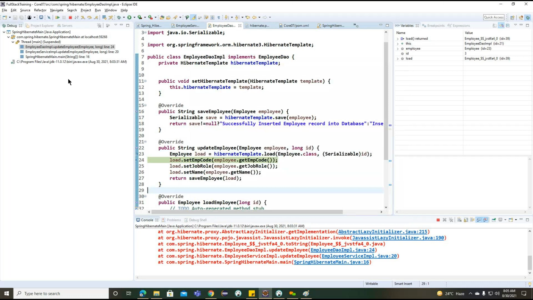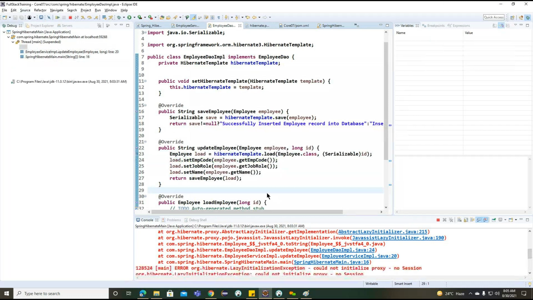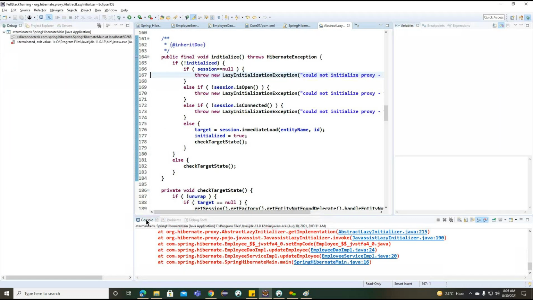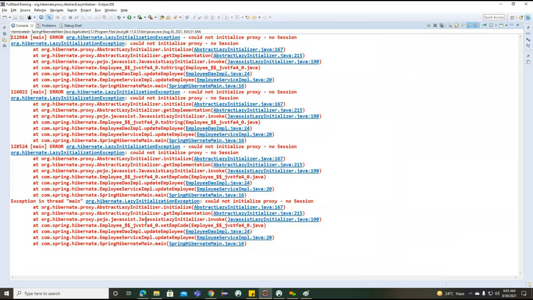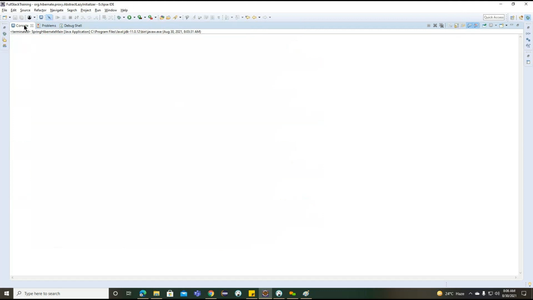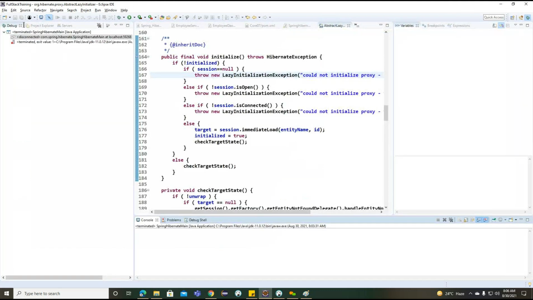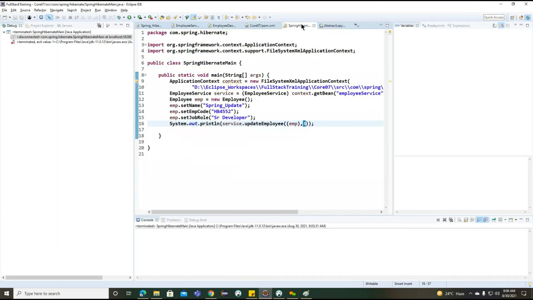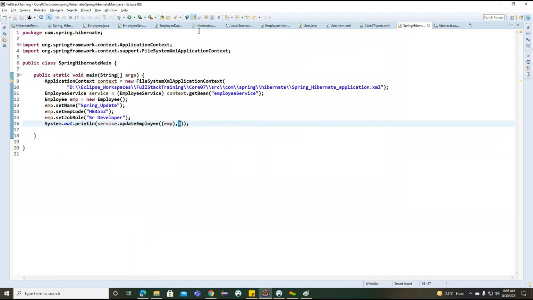Object is not loading. Okay. Could not initialize the proxy. We'll try to find out with our session factory. Basically, the object is not loaded properly.